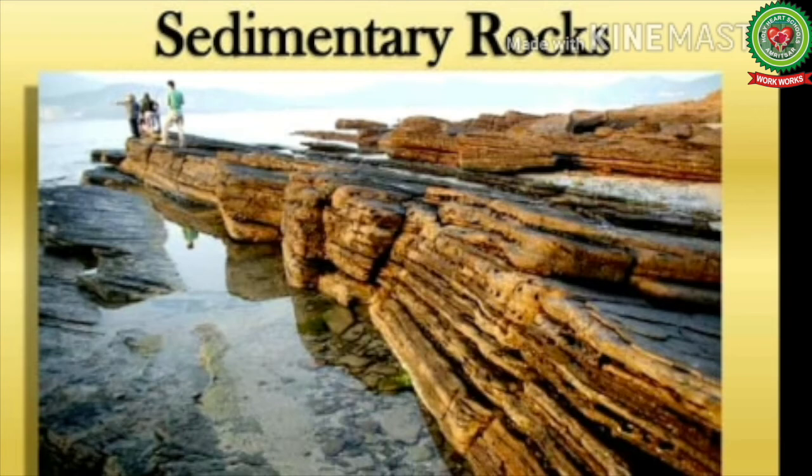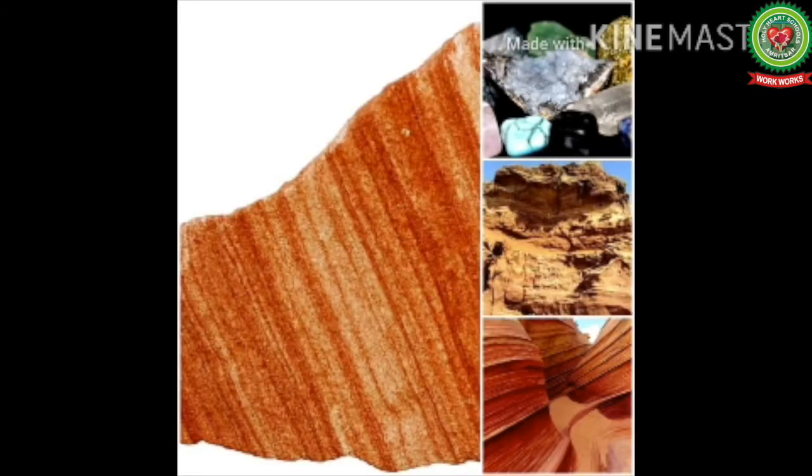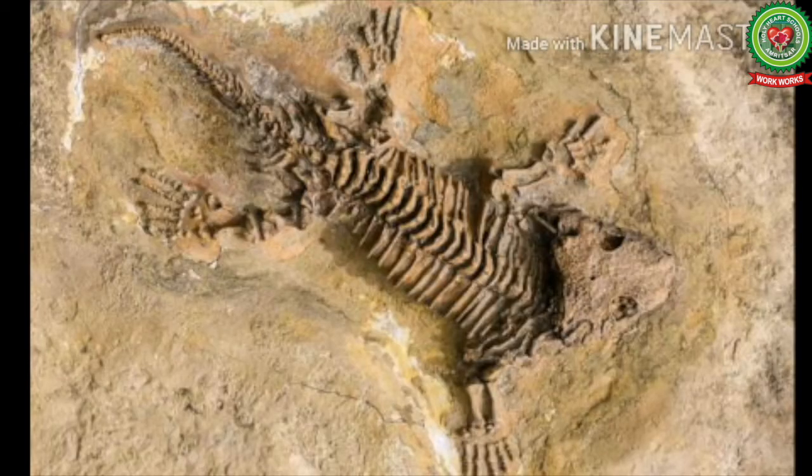They cover 75% area of the earth. Number 3. These rocks are generally not crystalline in nature. They are soft and have many layers as they are formed due to the deposition of sediments. Number 4. These rocks may have the presence of remains of plants and animals in between various layers.